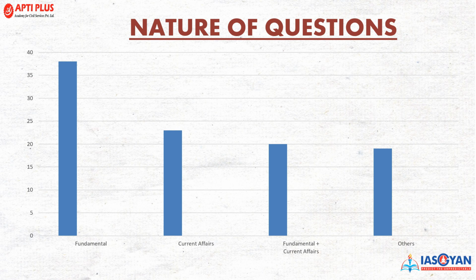Now what was the nature of the questions? By nature I mean how many questions were there from the fundamentals, how many from the current affairs, other questions from fundamental plus current affairs, and other questions. Looking at the fundamental and static portion, this time UPSC has focused on the fundamental part, that is, 38 questions were from the fundamentals. In the current affairs section, the total questions from current affairs were 23. Fundamental plus current affairs, the total number of questions was 20, and for the other category, the questions were 19. So this is about the nature of questions that UPSC has asked this year.